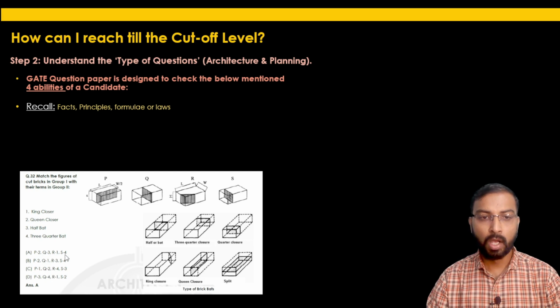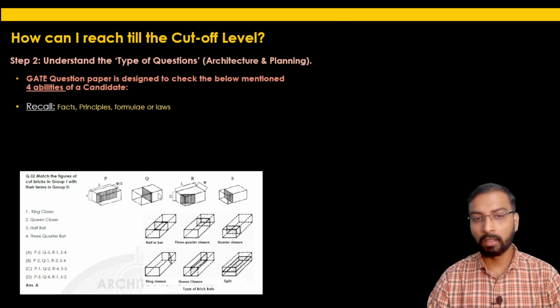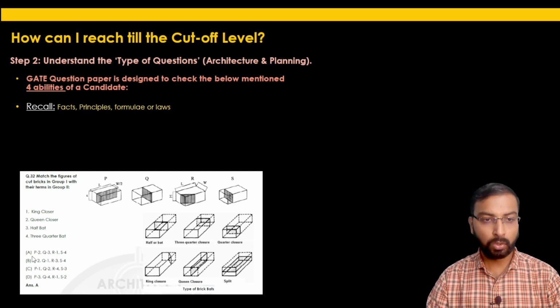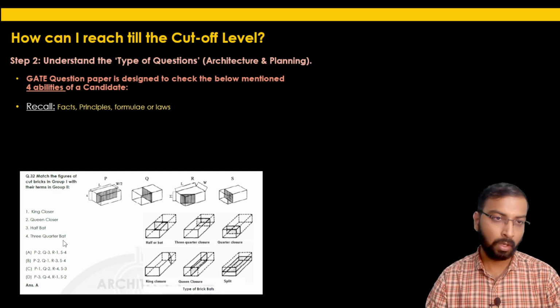So even if you are not able to recall the nomenclature for this particular brick bat or for this brick bat, this kind of approach, by at least finding the pairs for Q and S, will help you find the correct option, which is option A. So these are the type of questions which test the recall ability of a candidate.